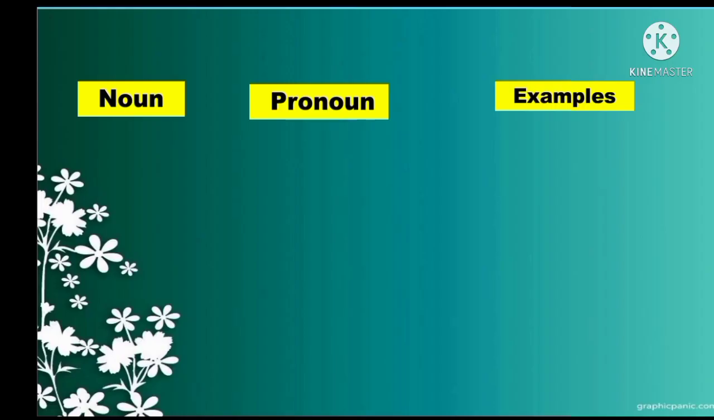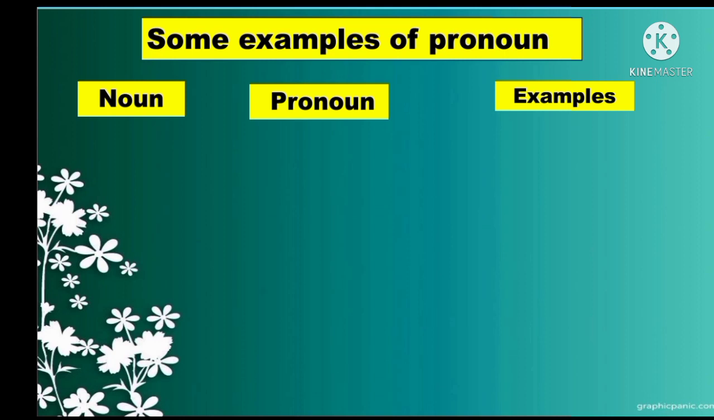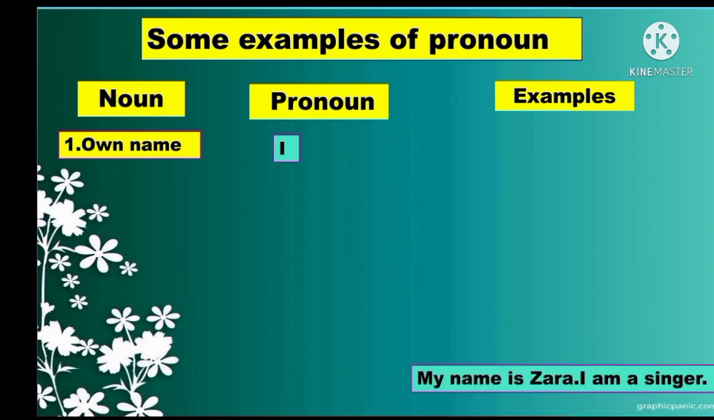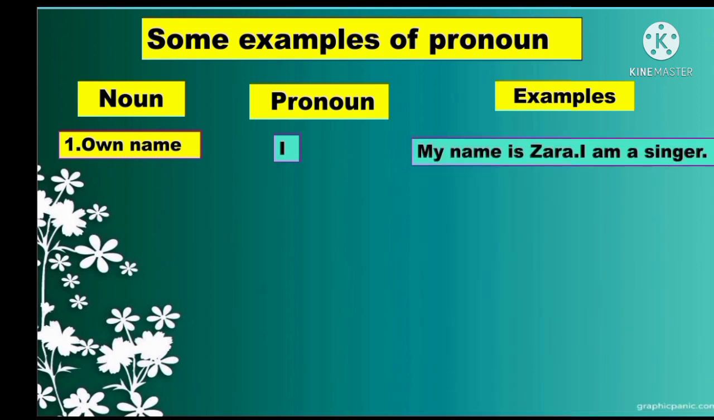Now I am showing the examples. Some examples of pronoun. So noun means name, own name. Pronoun, when I tell about myself, own name, that time I will use here I. Look at the example, my name is Jara. So instead of Jara, I am using here I, because my name is Jara, so I will use here I. I am a singer.